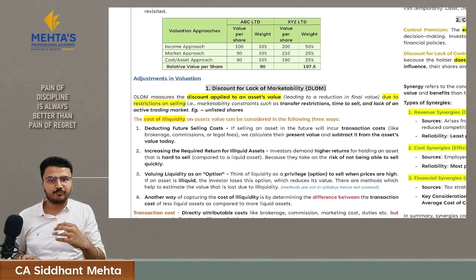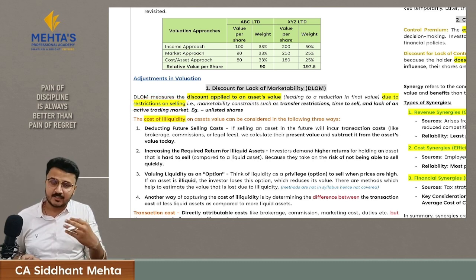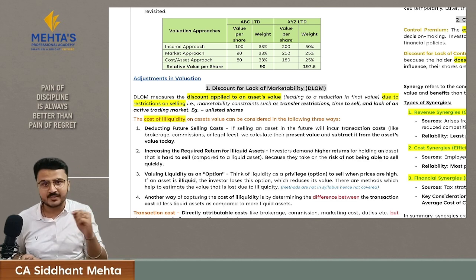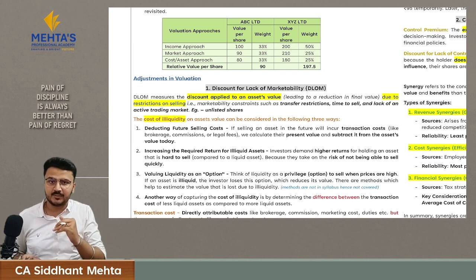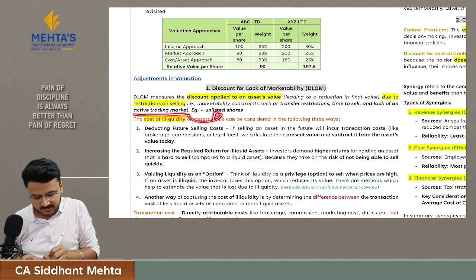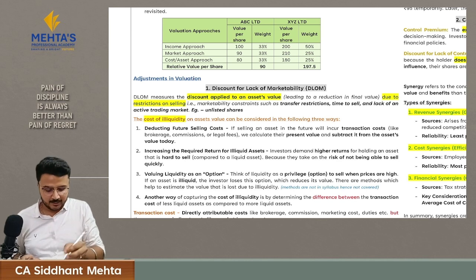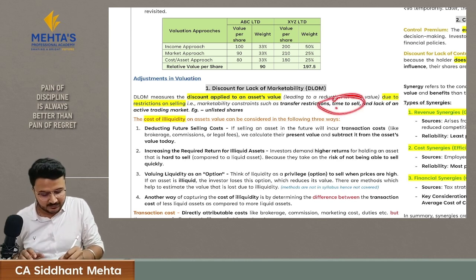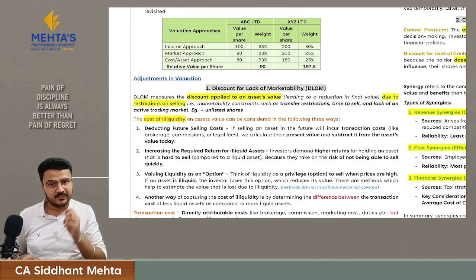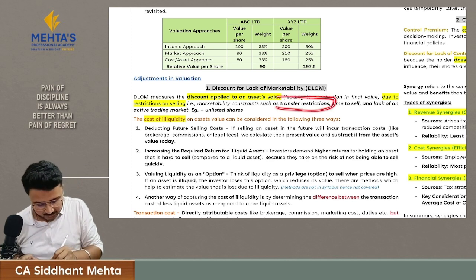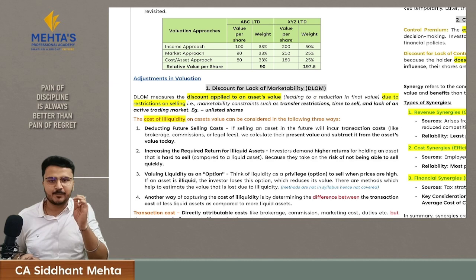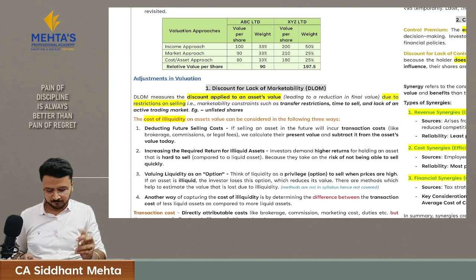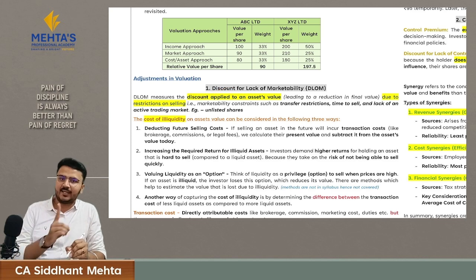To give you an example, if I have listed shares with me, I can sell those shares by just clicking on one button on my Zerodha app, and I can sell those shares. Here I have that privilege, but the same privilege is not there with me when I have unlisted shares with me. Here there is no active trading market for these shares. If I have to sell those shares, I have to search for a buyer, and all these process will take time. That's why for investors these shares are not very attractive, because there are transfer restrictions once they bought these shares. Hence, to make them attractive, we discount their value. This is your first thing, that is discount for lack of marketability.